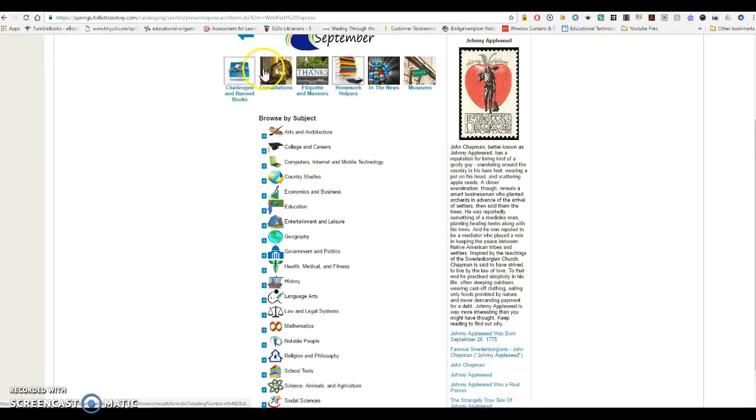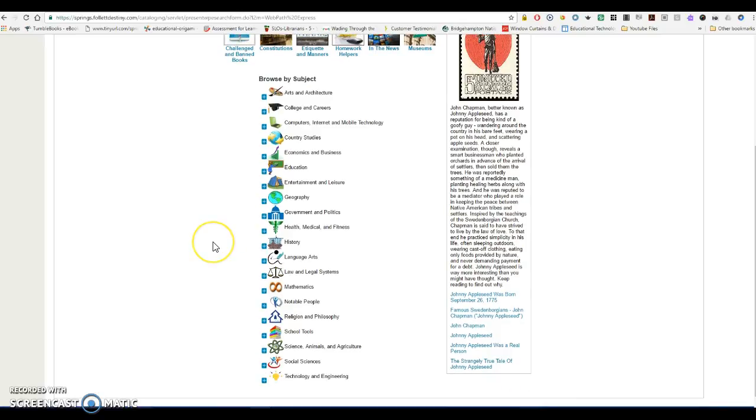So these pictures with the words happen to be popular topics that people have been searching for, or popular themes that are going on for the month. In fact, it's Banned Books Week in most libraries around the country, and that's why this is here. Most of these are written above a sixth or eighth grade level, so they wouldn't be appropriate for us. But we can find materials that are appropriate for us.